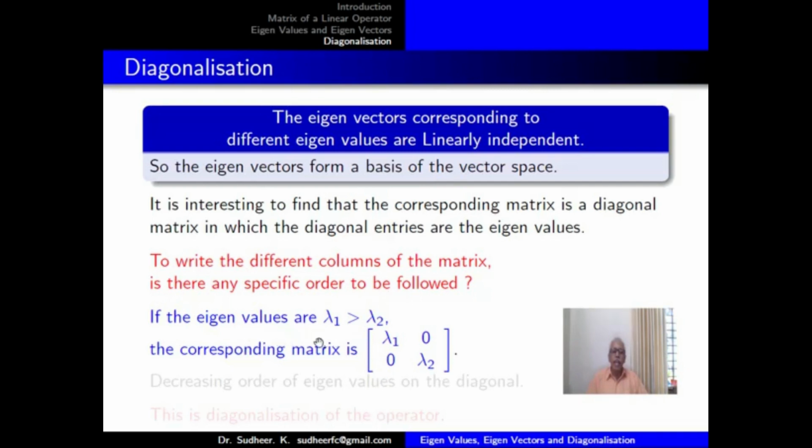We should take the eigenvalues in decreasing order. The corresponding eigenvectors we will find will give you the order of the basis vectors, and that set of basis vectors will give a matrix representation of the operator. That matrix representation will be a diagonal matrix in which the diagonal entries are nothing but the eigenvalues in decreasing order of values. This is called the diagonalization of the operator.